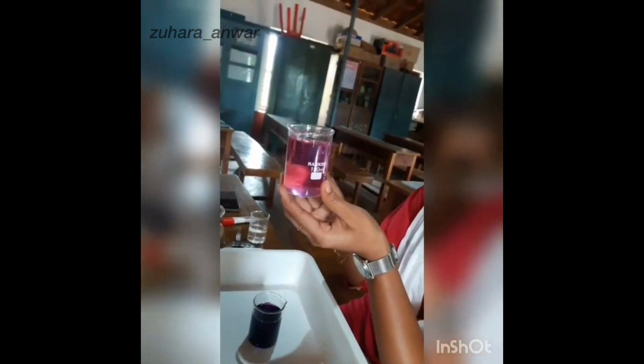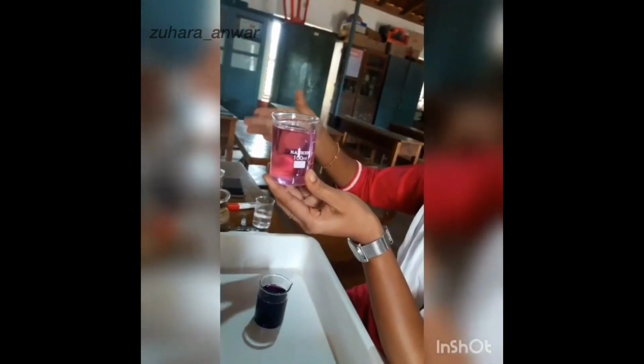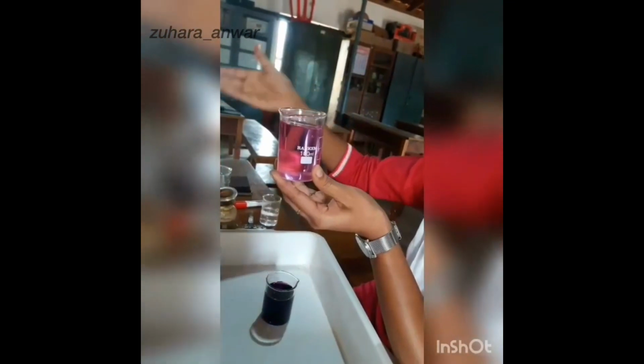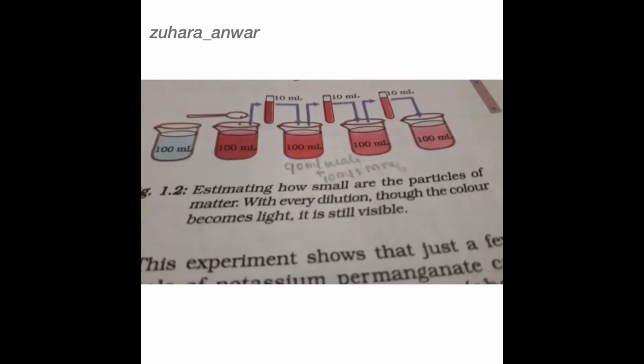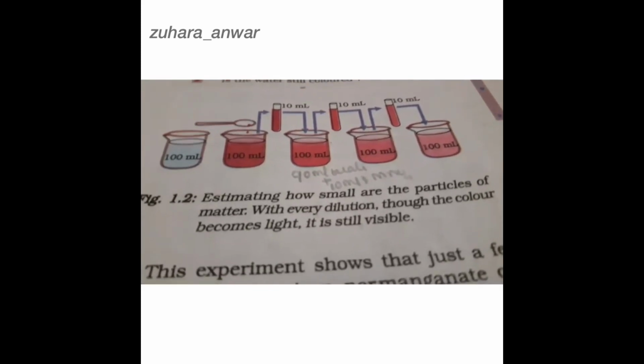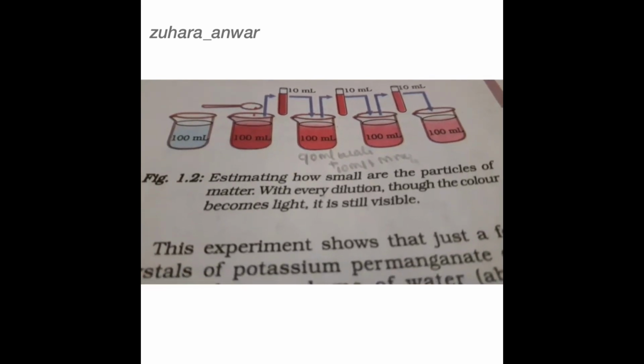So the potassium permanganate has tiny particles that continuously divide as we dilute it. This is the illustration. The same activity can be done using 2 ml of Dettol instead of potassium permanganate.